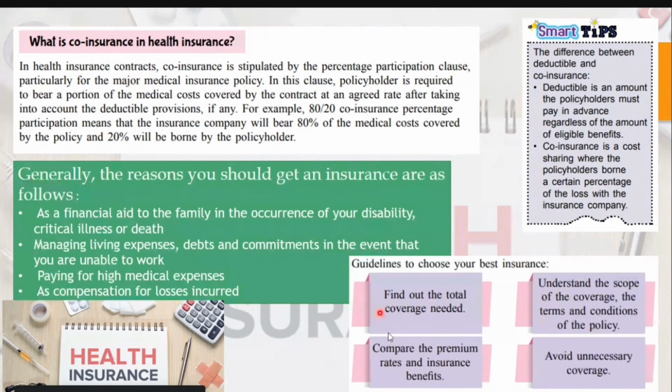So we have 4 guidelines to choose your best insurance. The first one, you have to find out the total coverage needed. The next step, understand the scope of the coverage, the terms and the conditions of the policy. Then you have to compare the premium rates and insurance benefits. And lastly, avoid unnecessary coverage.